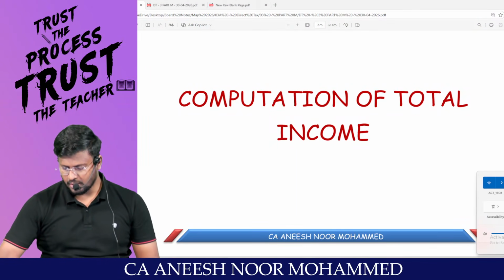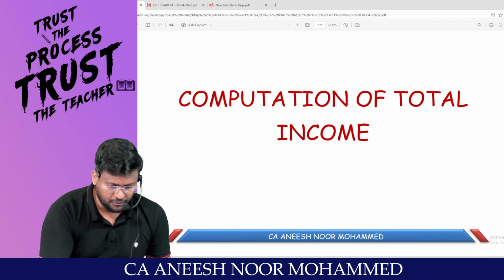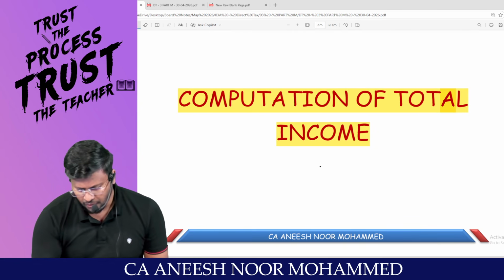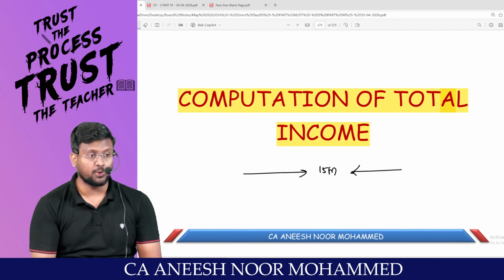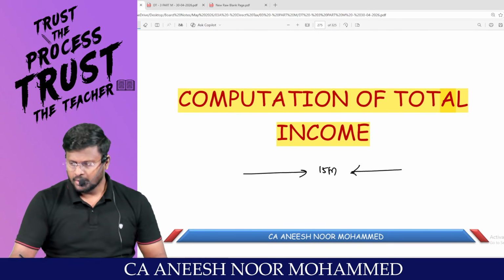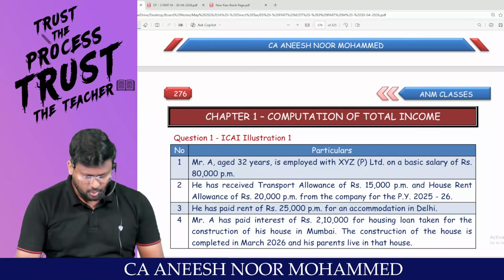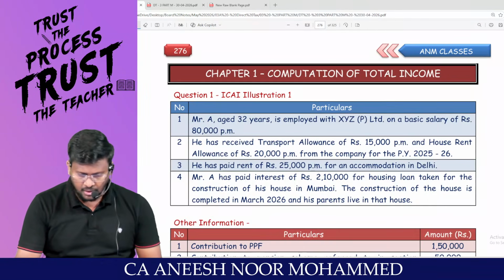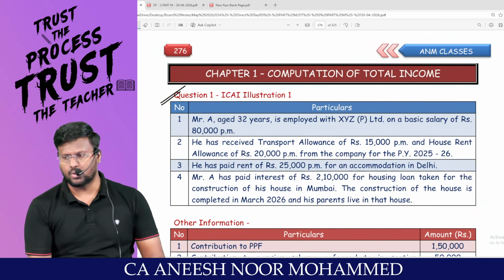Sir, we are moving into the last topic of our discussion, that is computation of total income. My dear lovable students, this is our 15-mark first question in our exam. The beauty of this topic is nothing new we are supposed to study, only thing is practice. We need practice. With this background, we are going to get the first 15 marks into our pocket.